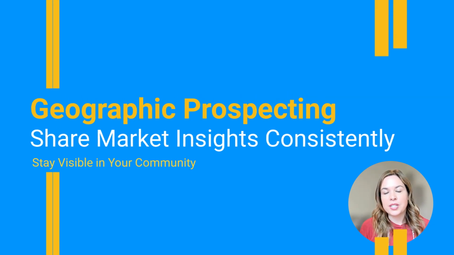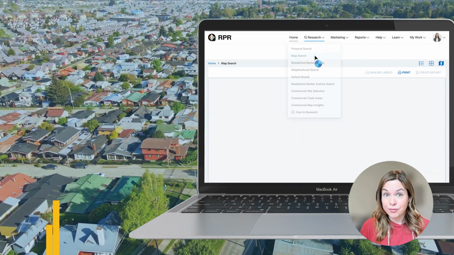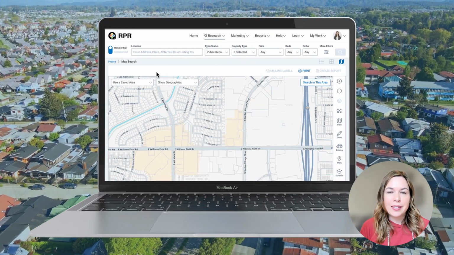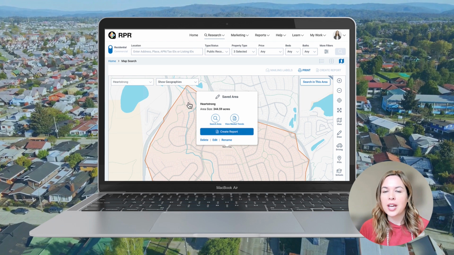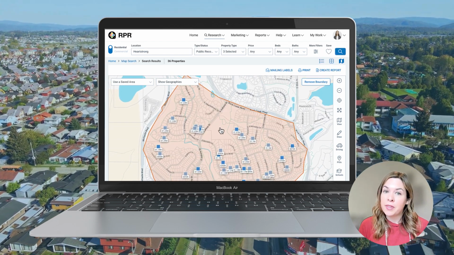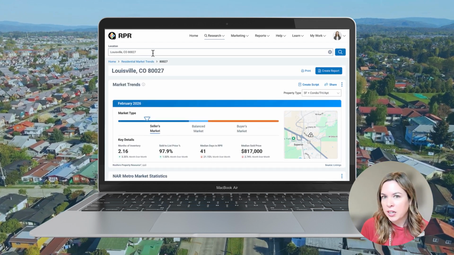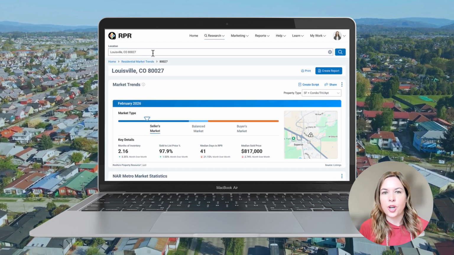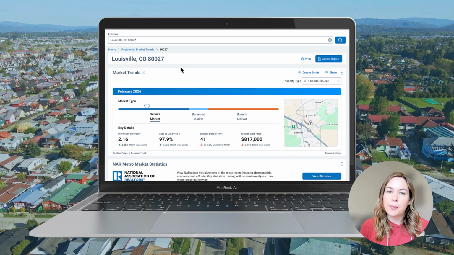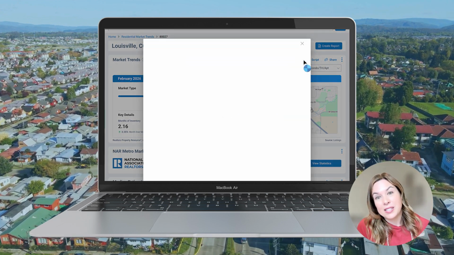Showing local expertise once is helpful. Showing up consistently is what helps people remember you. Each week, spend a little time in your chosen area, check new sales, review updated trends, then share something helpful with your sphere, a local stat, a quick market update, a short message to homeowners. Over time, familiarity breeds trust, and trust builds business.